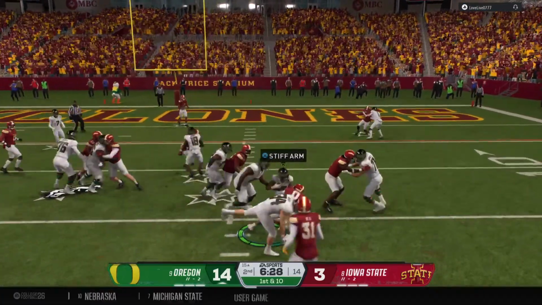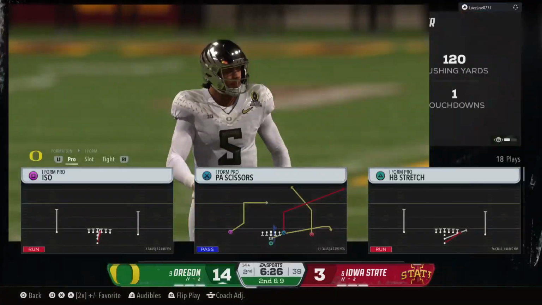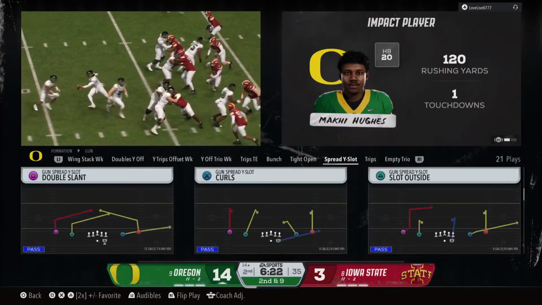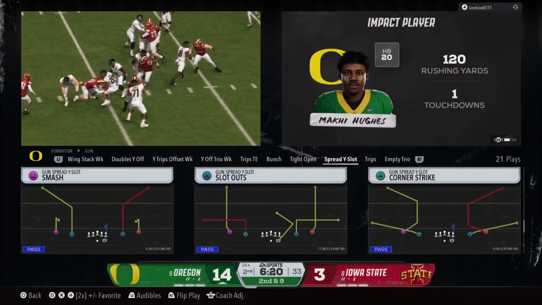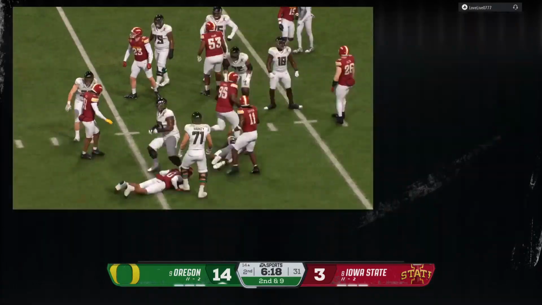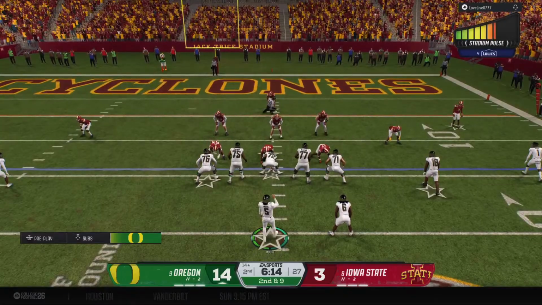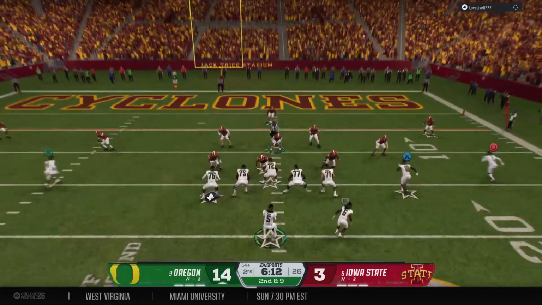They'll test the right side here. Stop right there at the line. No gain. Chris, textbook job by the defense surrounding the runner and preventing that play from being bounced to the outside. Coming to the line on 2nd down. This is important. They want to avoid a 3rd and long.